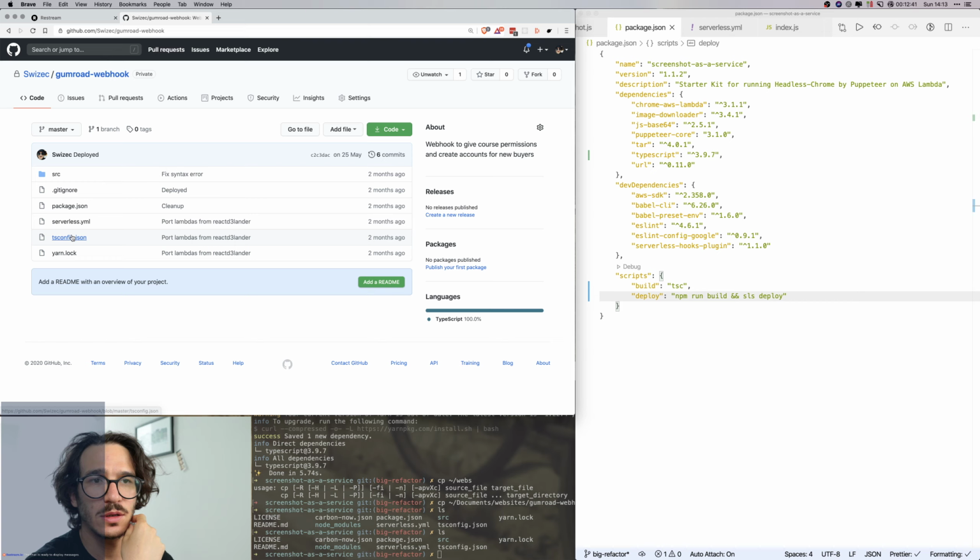Cool. So we go into serverless YAML, we have screenshot as a service, memory size, blah, timeout 180. Timeout should really be 30 because you can't have more than 30 seconds when you're using it through API gateway.